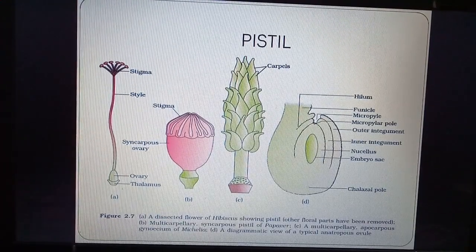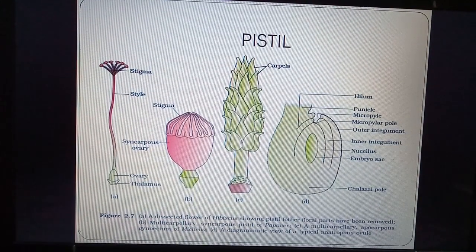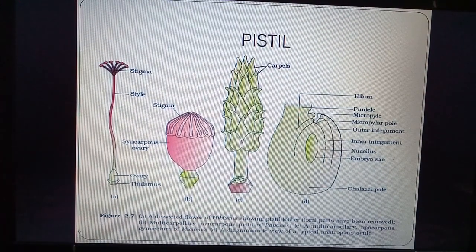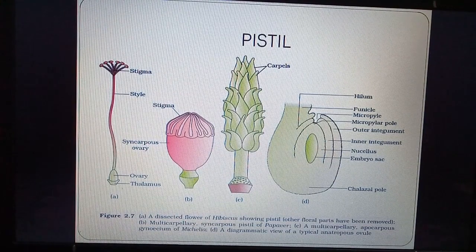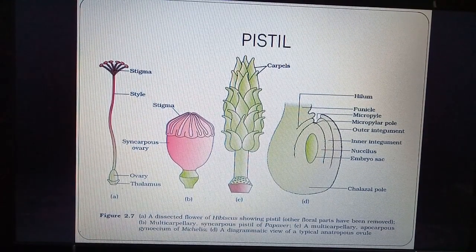Here we can see some diagrams related to pistil. A diagram is a dissected flower of hibiscus or China rose, which we call gudhal in Hindi. It has stigma, style, ovary and thalamus, which is a cup-shaped structure. Then in the B part we can see a multicarpellary syncarpous pistil of Papaver. Papaver is the poppy plant, which gives the drug morphine.